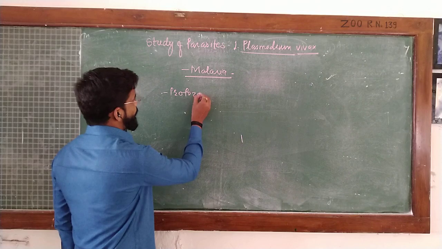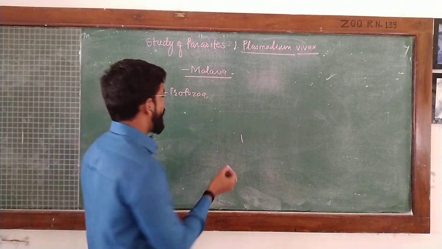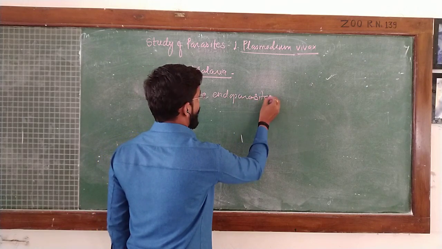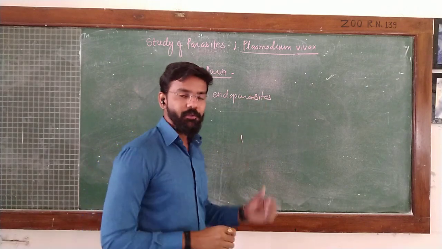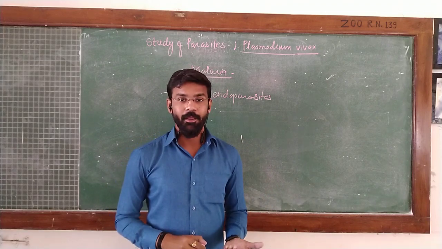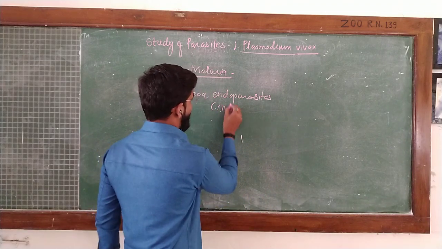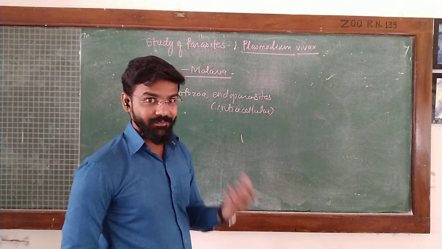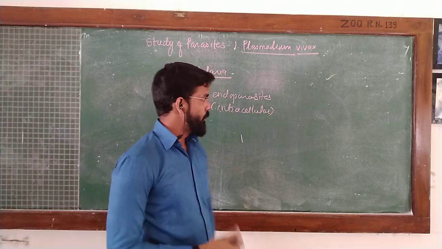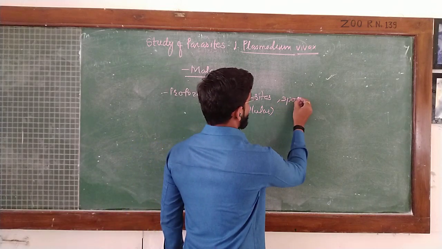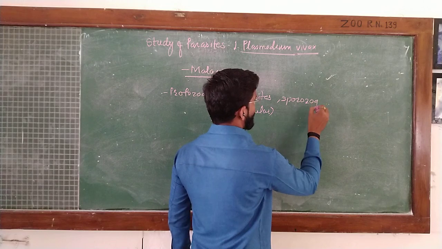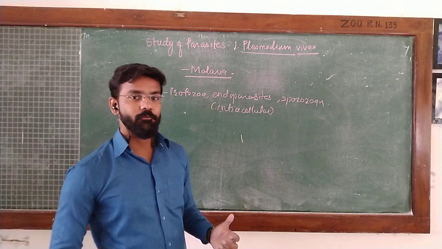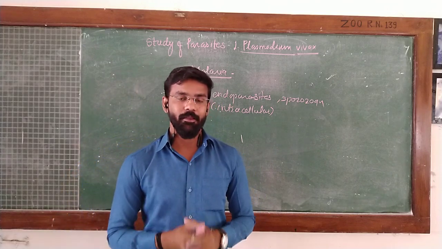If you look at this organism, it belongs to the phylum Protozoa and it serves as an endoparasite of vertebrates. Endoparasite means the parasite occurs inside the body and it is of intracellular type. Intracellular means it is present inside the cells of its host animal. Also, it forms spores or infective bodies. Therefore, it is a sporozoan type of parasite. Infective bodies are formed during the life cycle of Plasmodium vivax.